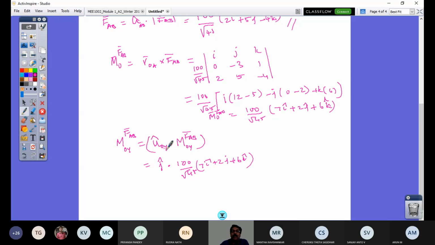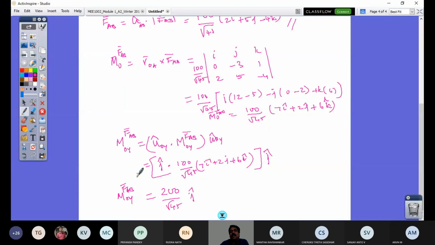If you have to get a vector form, this much times the UOY vector you should write. So that's going to be this into j vector. So j dot j is 1, rest all 0. So it is 200 by root 45 j, which is MOY FAB.